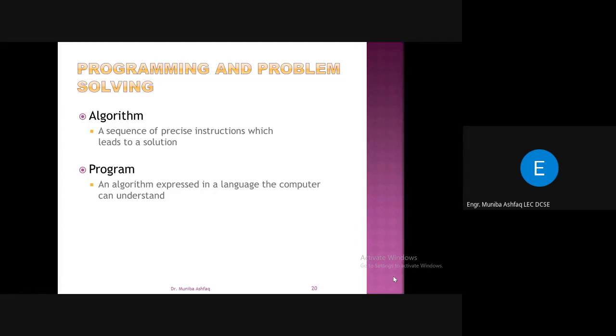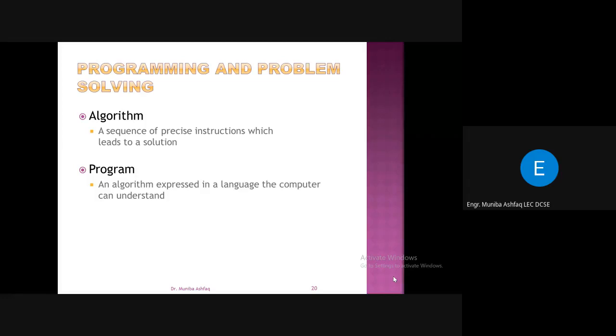We have a purpose of having this machine. We want this machine to do calculations very fast, in fractions of seconds. It will solve problems for you, do a large amount, billions of instructions, simulate billions of instructions for you. So what I was saying is that you cannot ignore human resource. You have to design the algorithm. You are the one who has to design the algorithm and convert that algorithm into the actual implementation in the form of a program, in the language the computer understands.